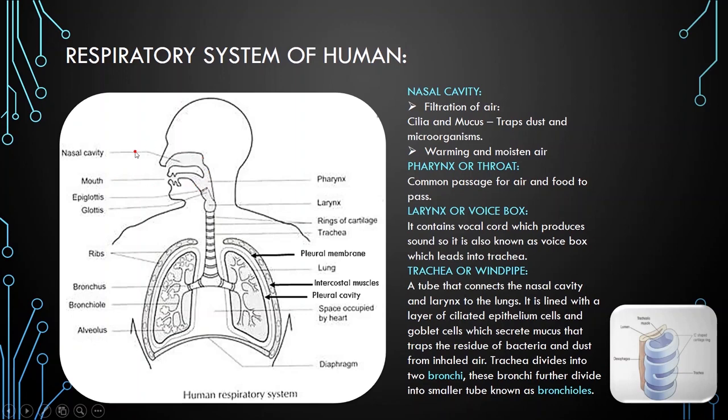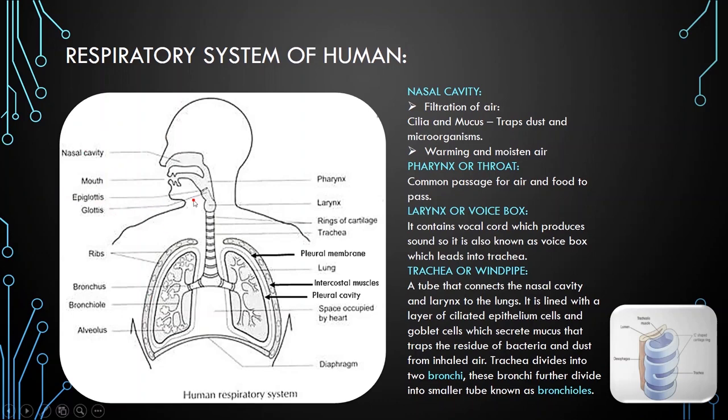Now from the nasal cavity and from the mouth, the air passes into a muscular tube known as pharynx. It is the common passage for air and food. Now from the pharynx, the air is passed into another tube-like structure known as larynx by the opening called glottis. This glottis has a flap-like covering known as epiglottis. This is a cartilage structure.